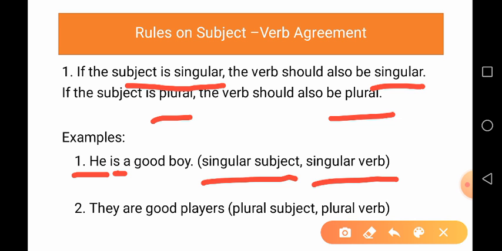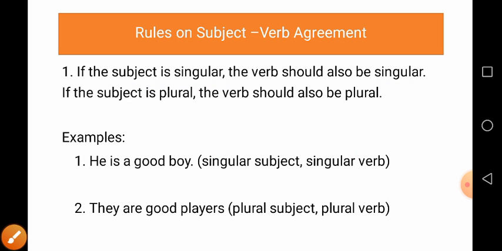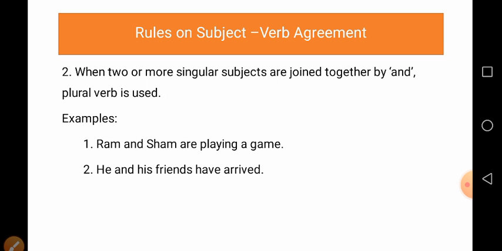Now in this second example, they are good players. Here, they is a plural subject. So are is also a plural verb. So plural subjects take a plural verb and a singular subject takes a singular verb. That is rule number 1. Now, what is rule number 2?